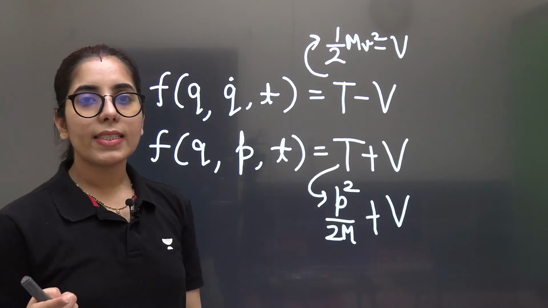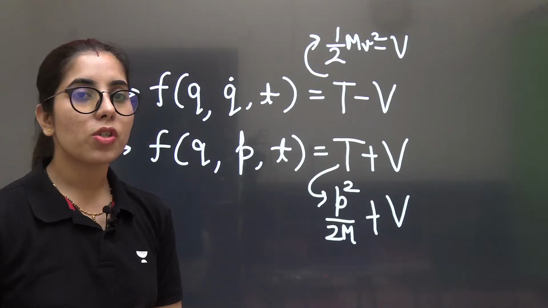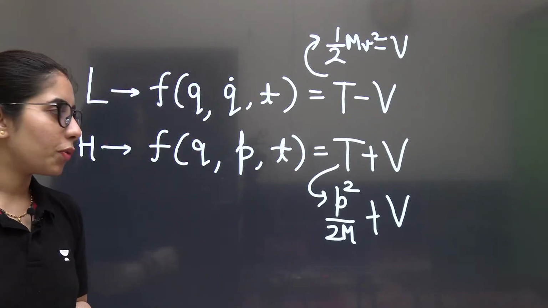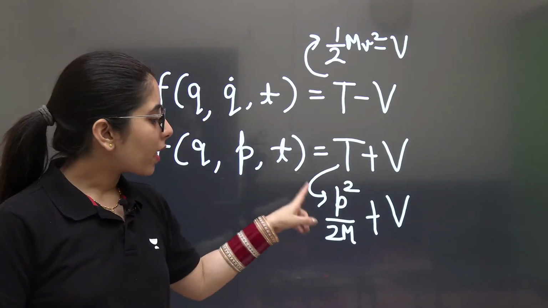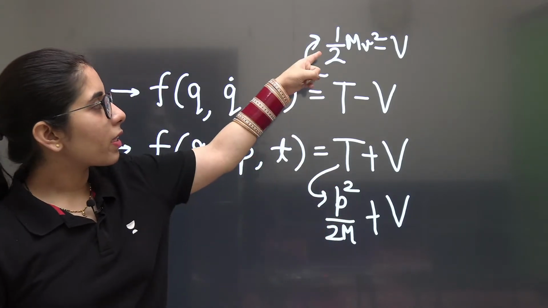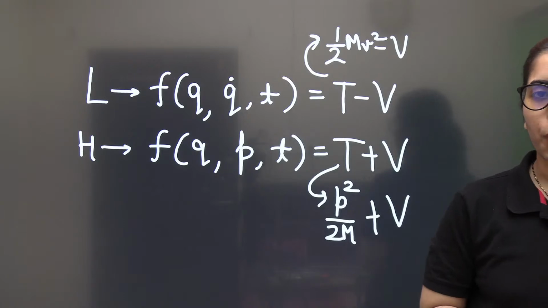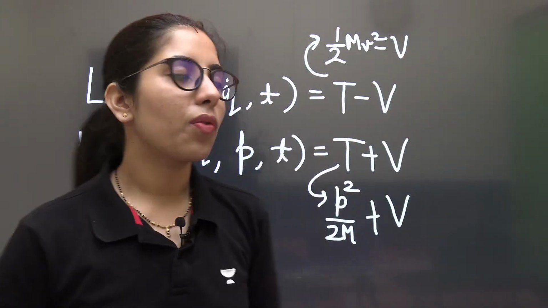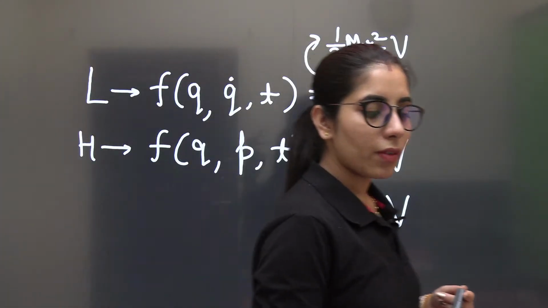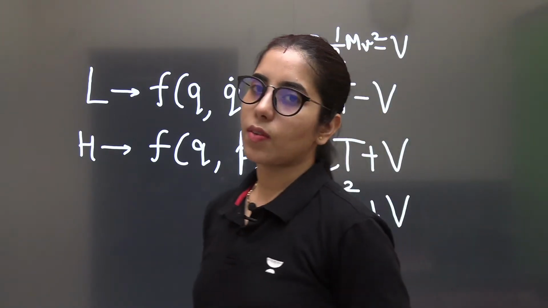One more thing: anytime you have the Hamiltonian given to you and you can separately identify the kinetic and the potential energy parts from there, you will consider p square upon 2m plus potential energy. In place of m, whatever you get after comparing with this standard formula, you can just put in the Lagrangian's kinetic energy part and you will get your answer for the Lagrangian too. This is how you will take the steps and get the answer. Vice versa, whenever it's possible for you to identify the kinetic and the potential energy terms separately, you can go for this process and get the answer this way.